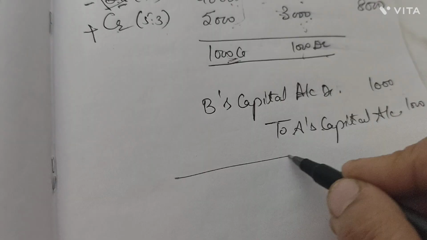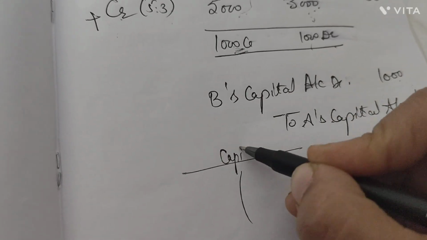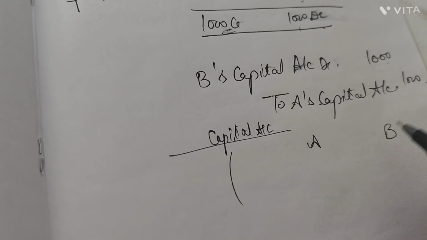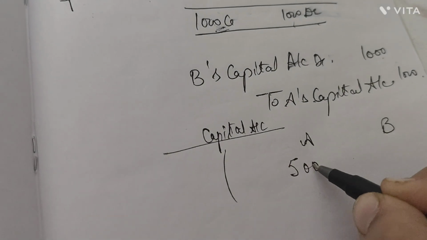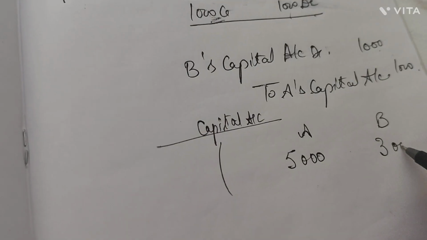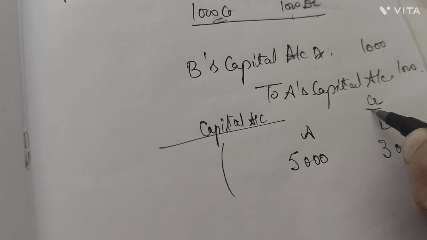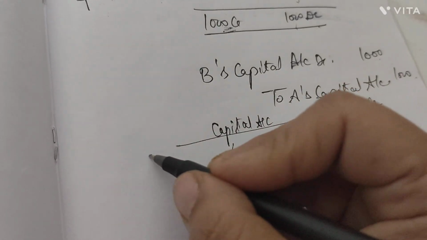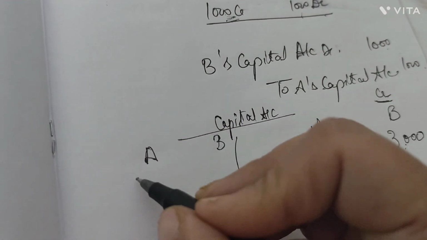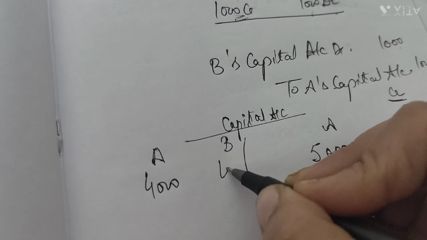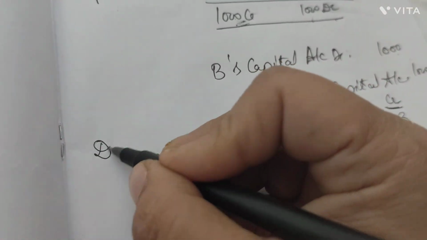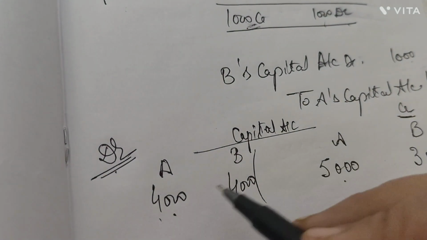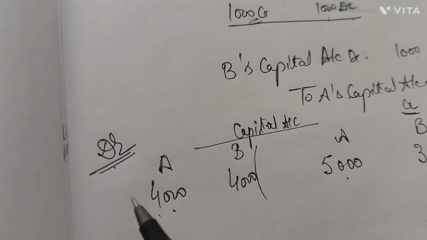What we have to keep in mind is that in the capital accounts of A and B, the actual credit of profit should be 5,000 and 3,000. But actually, the wrong concept was applied for rupees 4,000 and 4,000 here, which we are debiting because that was wrong. So from the capital account, these amounts are deducted on the debit side.